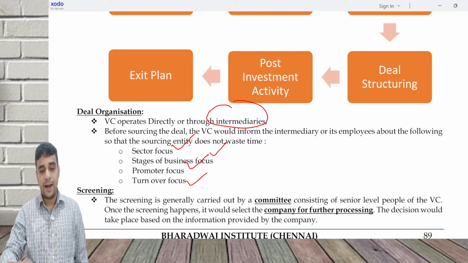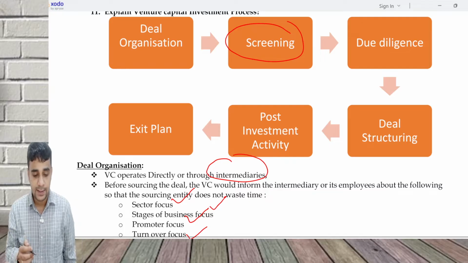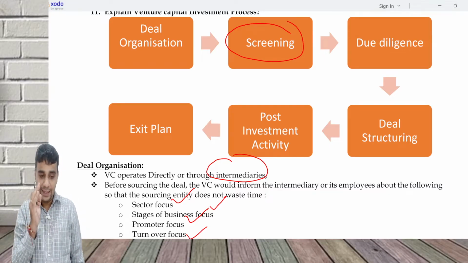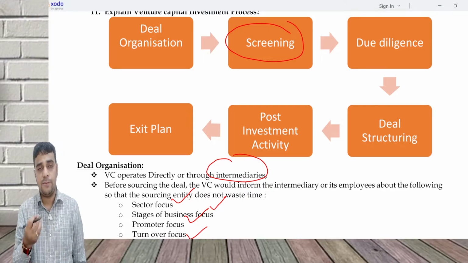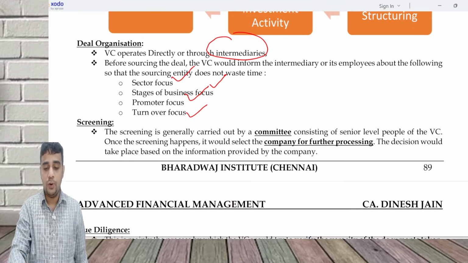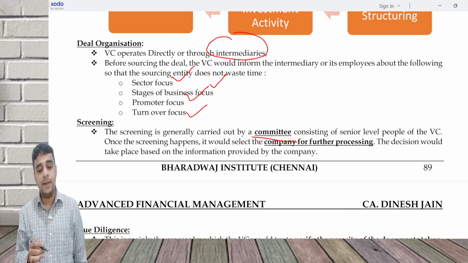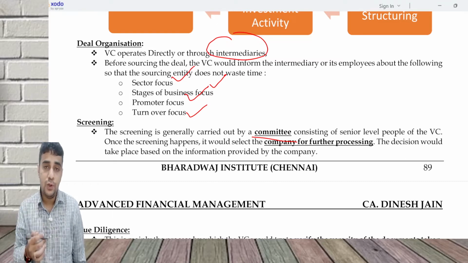Once the list of candidates is given, there is a screening process which is done internally. There is a committee which the venture capital fund will have. If you have 10 candidates, in the screening process maybe 5-6 candidates are eliminated. The screening is generally carried out by a committee consisting of senior level people of the VC. Once the screening happens, you will try to eliminate some of the companies, and then you will do due diligence.